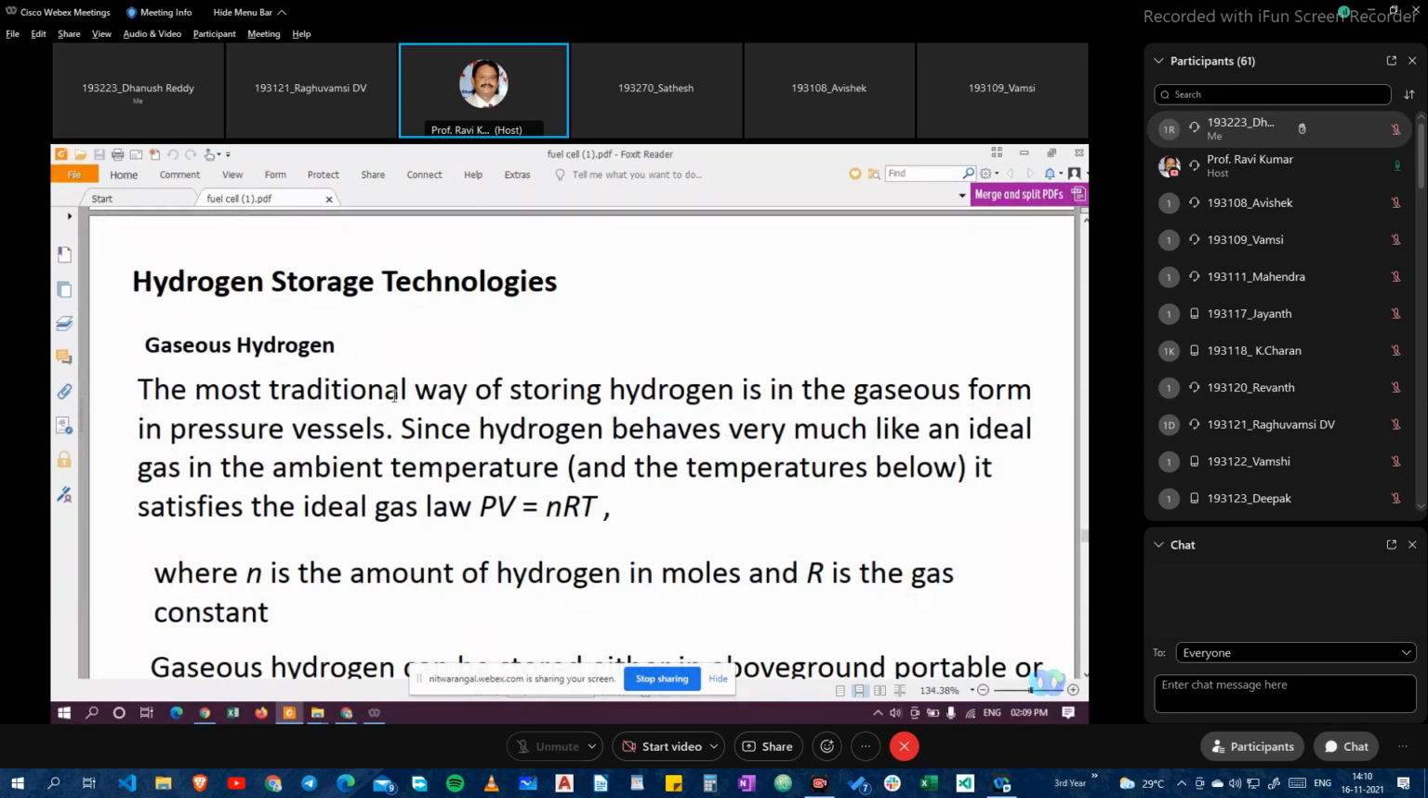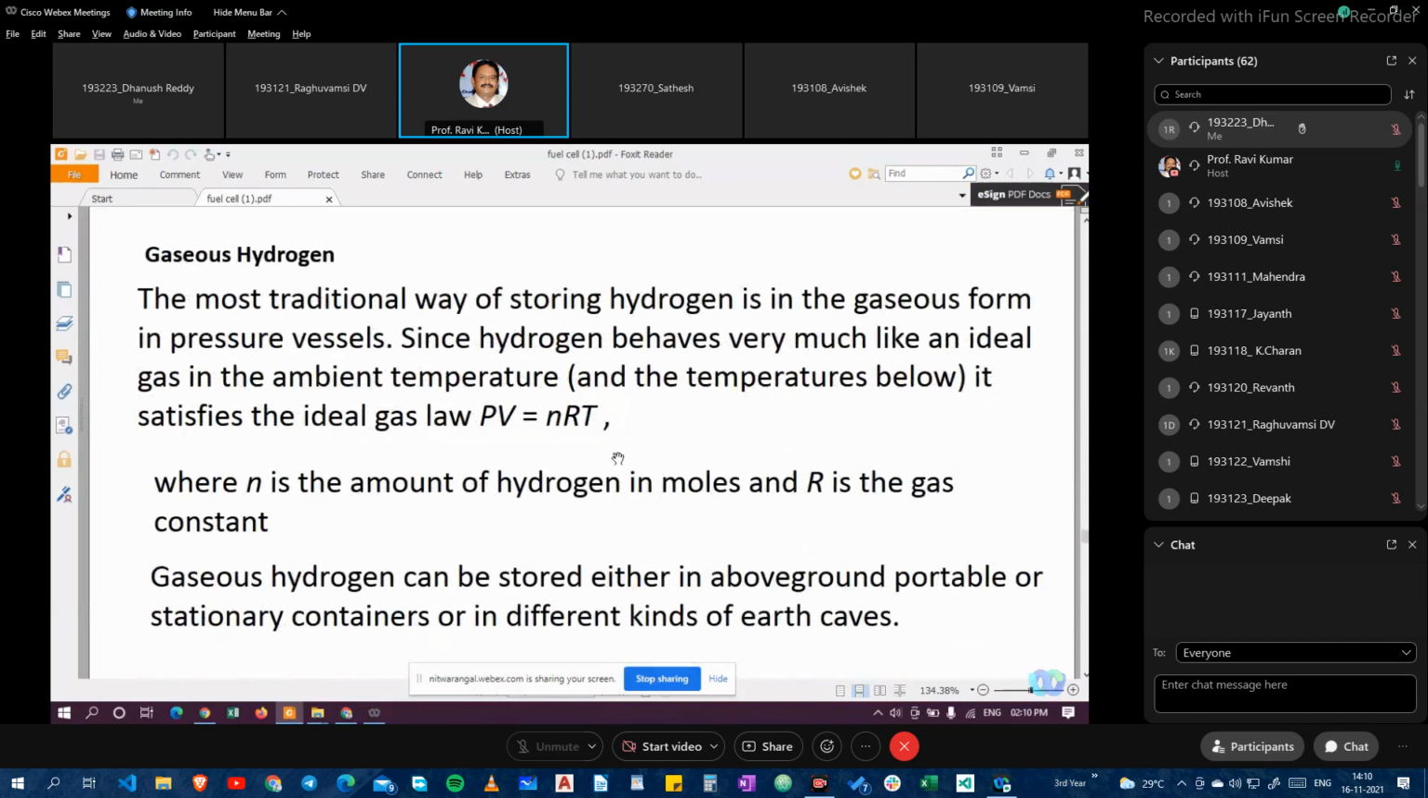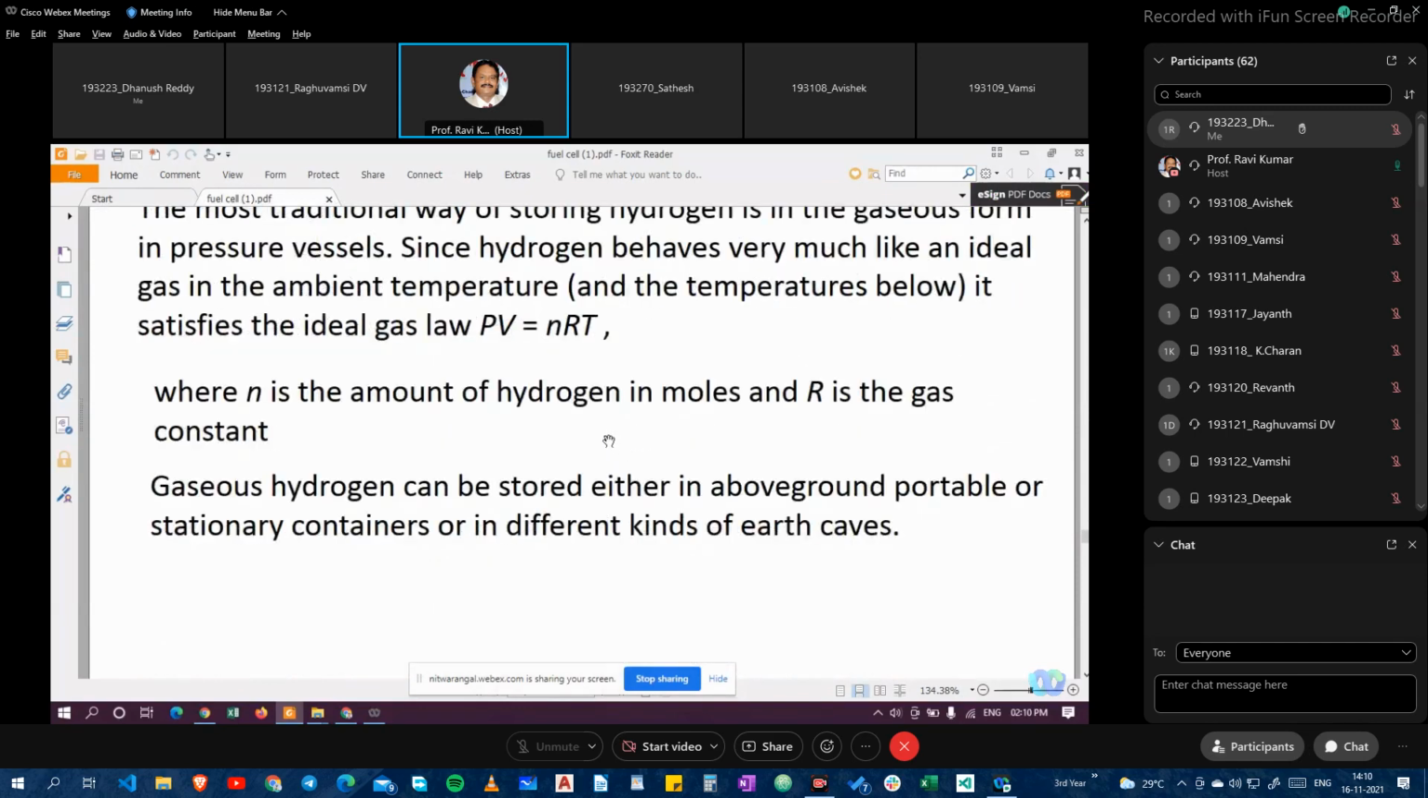In pressure vessels, since hydrogen behaves very much like an ideal gas at ambient temperature, and at temperatures below it satisfies the ideal gas law, PV = nRT, where n is the amount of hydrogen in moles and R is the gas constant. Gaseous hydrogen can be stored either in above-ground portable or stationary containers, or in different kinds of caves. Basically, this gaseous hydrogen will be stored in a cylinder, in stationary mode or in transportation mode. You can use the cylinders and get the gases.